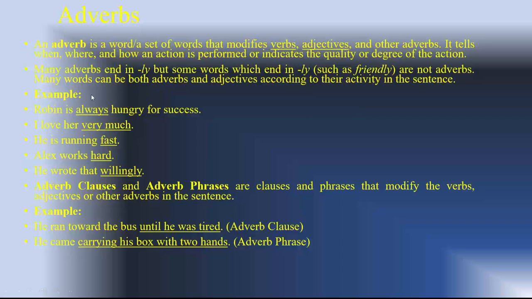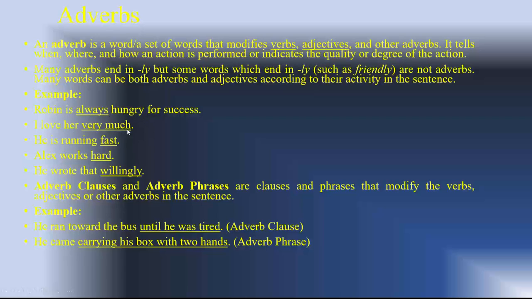Example: Robin is always hungry for success. Is is the verb to be. It is his status, so his status is hungry, but he's always hungry. So this is an adverb modifying or describing his status as hungry.